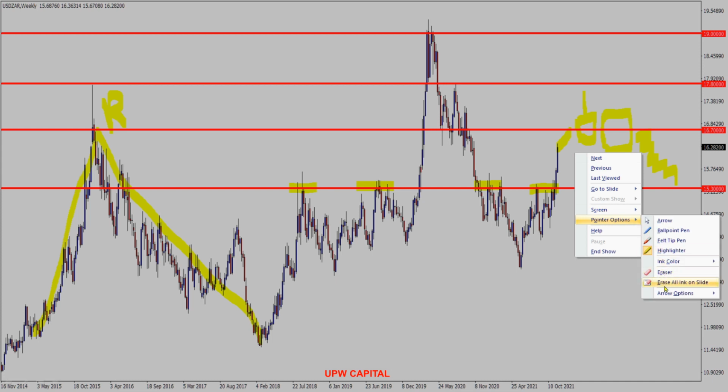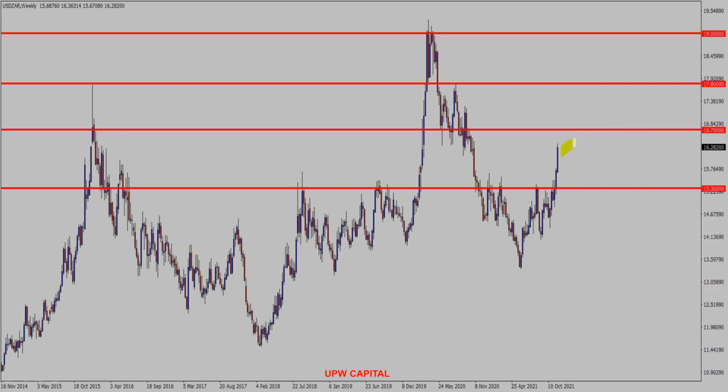Now let us look at another example. Should price push into the 15.3 level and give us a rejection candle followed by an engulfing candle, we could say that price could be attracted to the 16.7 level again, or we could look for buy opportunities.